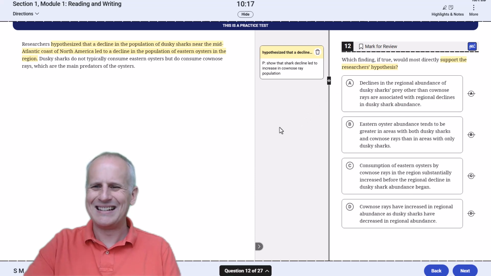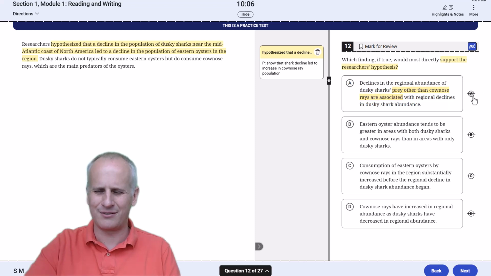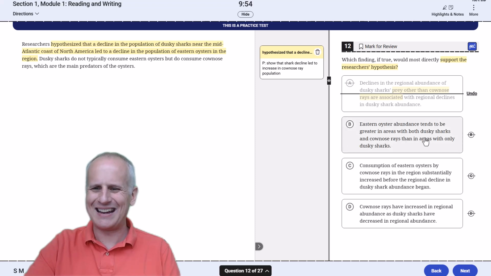So choice A, declines in the regional abundance of dusky shark prey other than cownose rays are associated with regional declines in dusky shark abundance. Well, what does that have to do with the oysters, though? I need additional information for A, so we should be able to eliminate it immediately. Choice B, eastern oyster abundance tends to be greater in areas with both dusky sharks and cownose rays than in areas with only dusky sharks. Well, we aren't talking about only dusky sharks. We're talking about only cownose rays. So B has got the information kind of backwards.